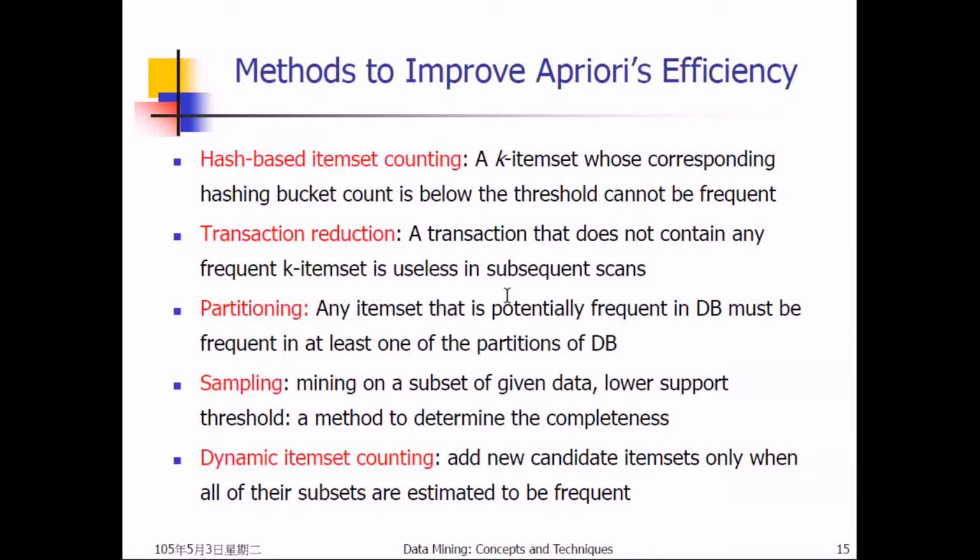But if you partition the large database into smaller ones, then you also need to lower the support threshold. Okay, but we need to see whether we should maintain the same support value for the large or for the small database. And how you lower the support value is also a good research topic, because it is case by case.